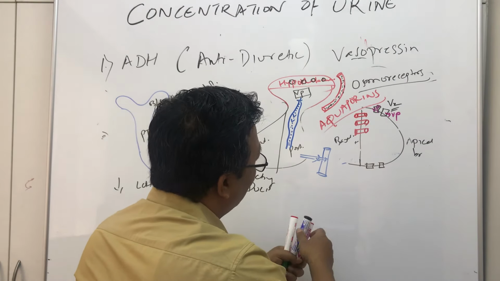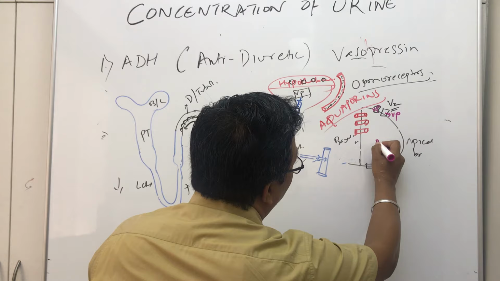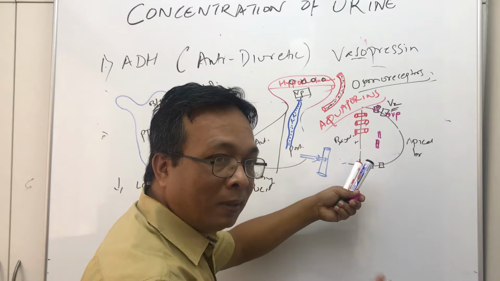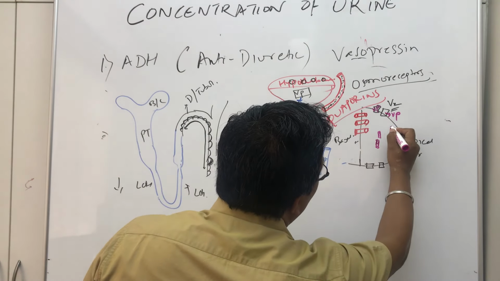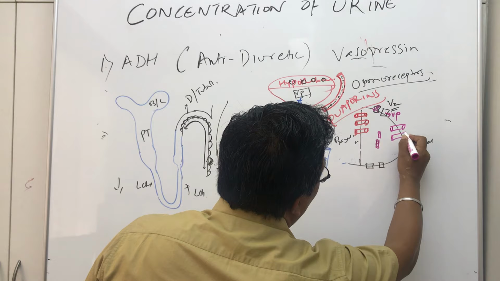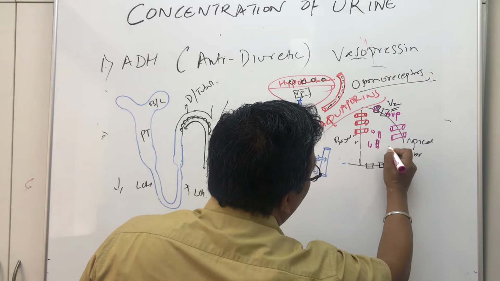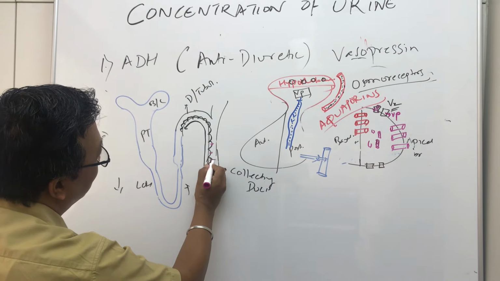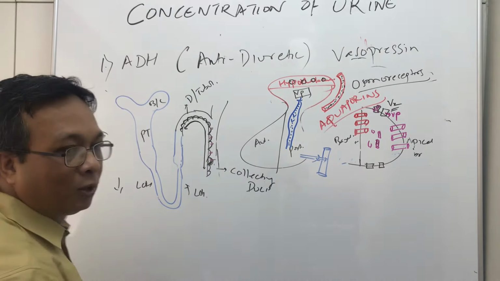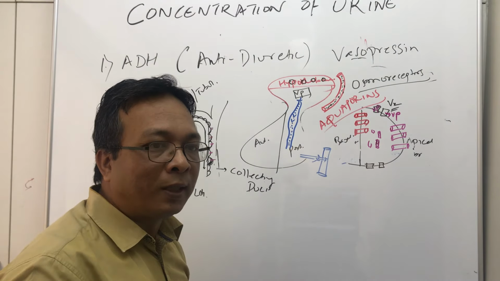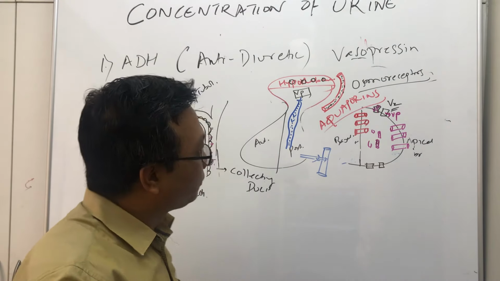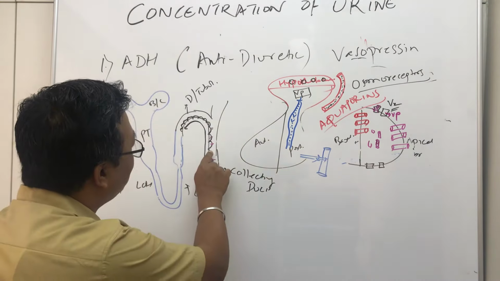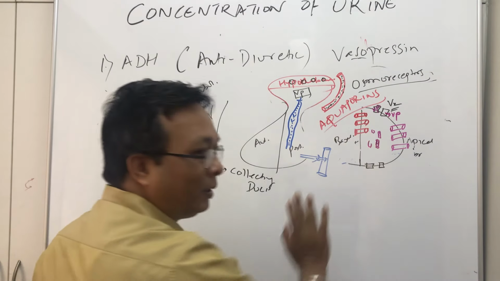So there are already some aquaporin channels here. Immediately it will mobilize and push these aquaporin channels into the apical border. So all these aquaporin channels will be attached to the apical side. Remember, the basal side already has the aquaporin channels. What are aquaporins? They are the channels for water transport. Once these aquaporin channels are fitted in the apical side, because the basal side already has the aquaporin channels,